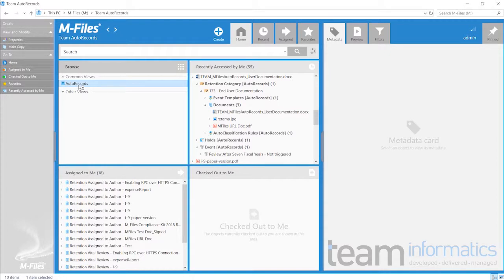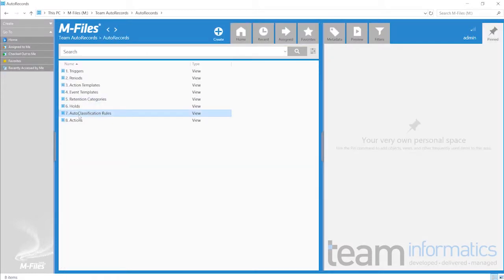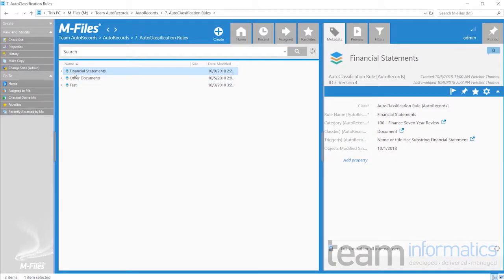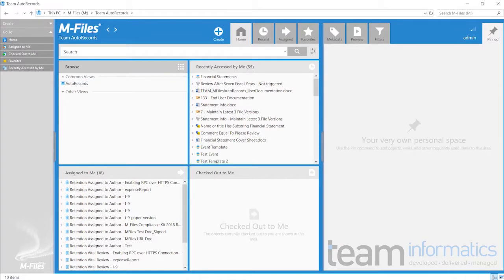Auto-classification rules enable AutoRecords for M-Files to assign retention categories to content without any user intervention. This auto-classification rule applies to any content that has a class of document and contains the words financial statement in the name or title. Auto-classification rules, combined with automatic event creation, empower records managers to enforce compliance across the organization in an unintrusive and uncomplicated way.